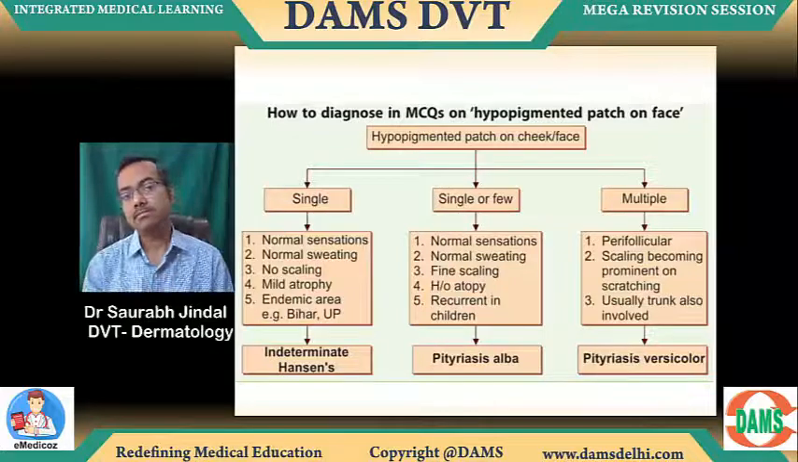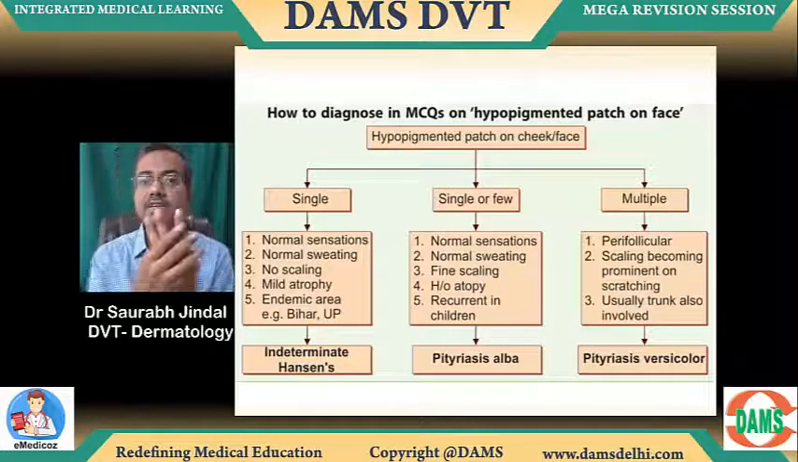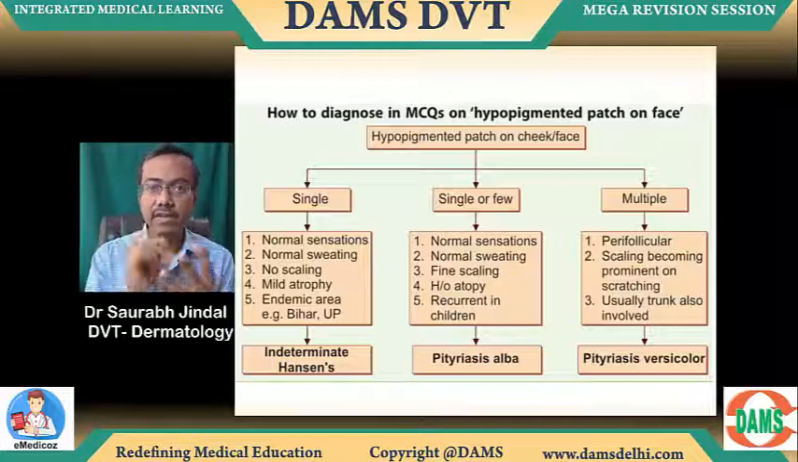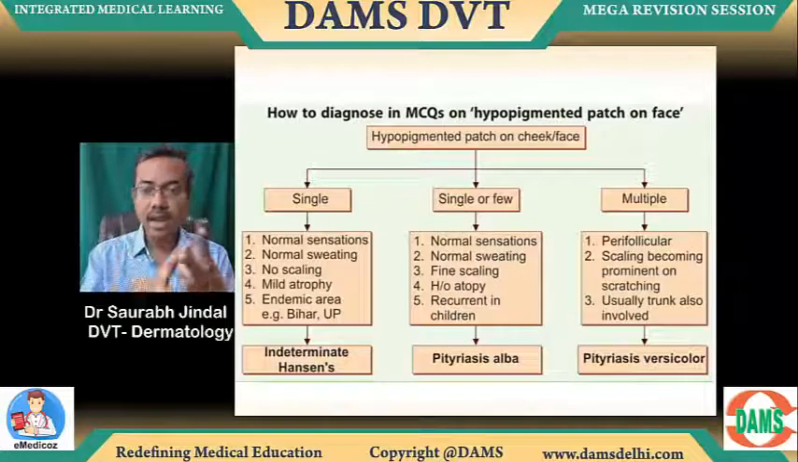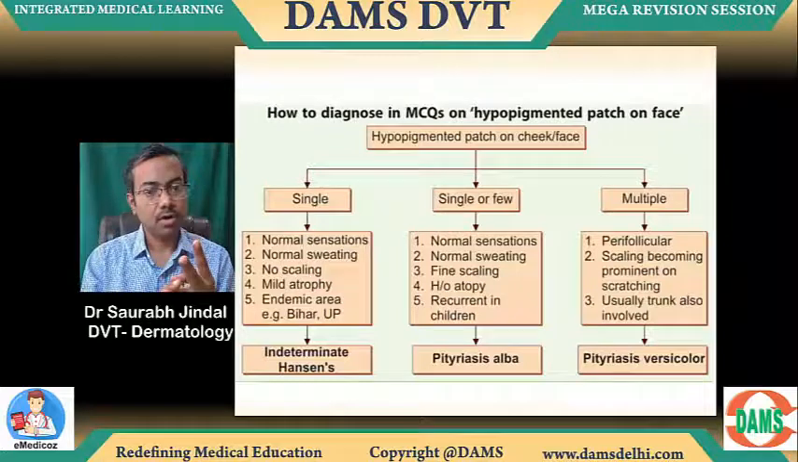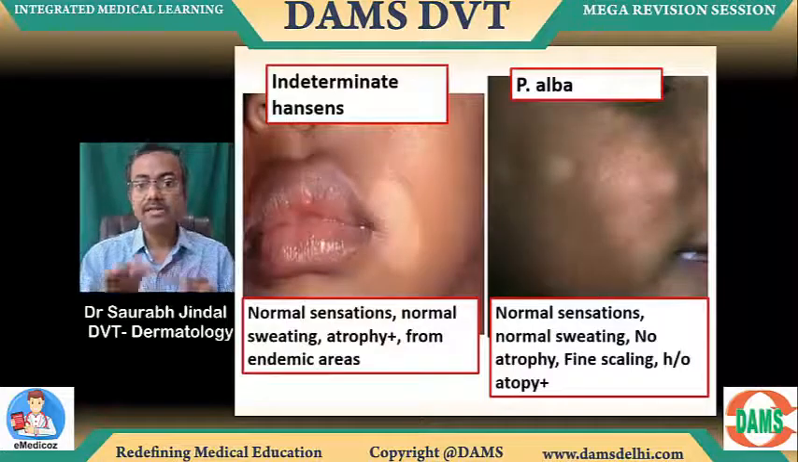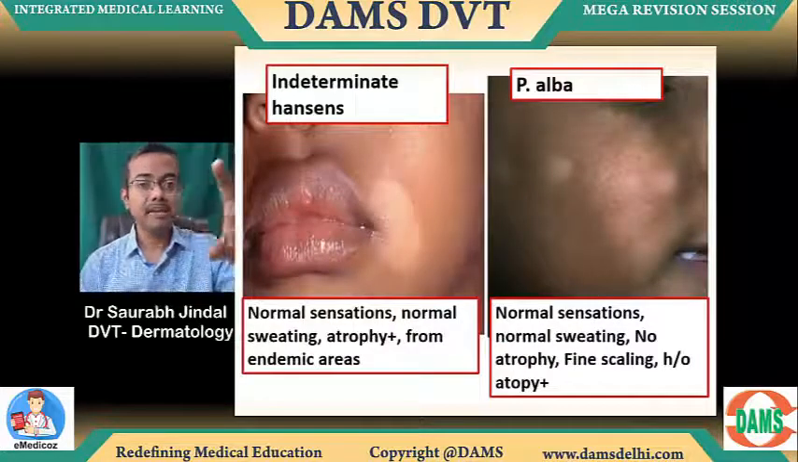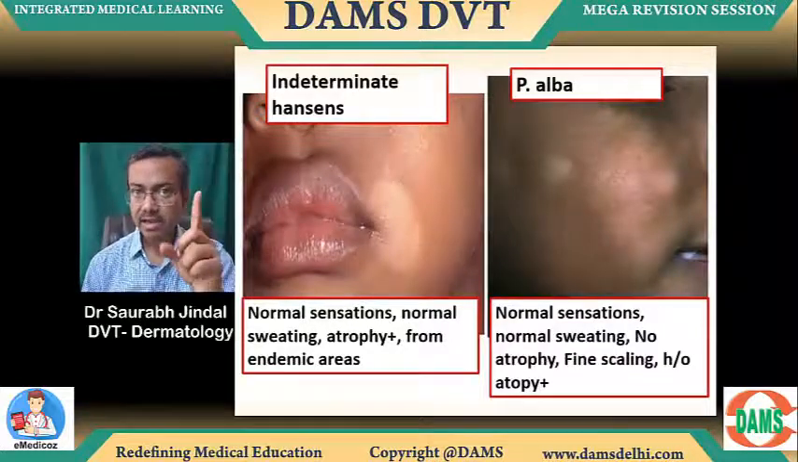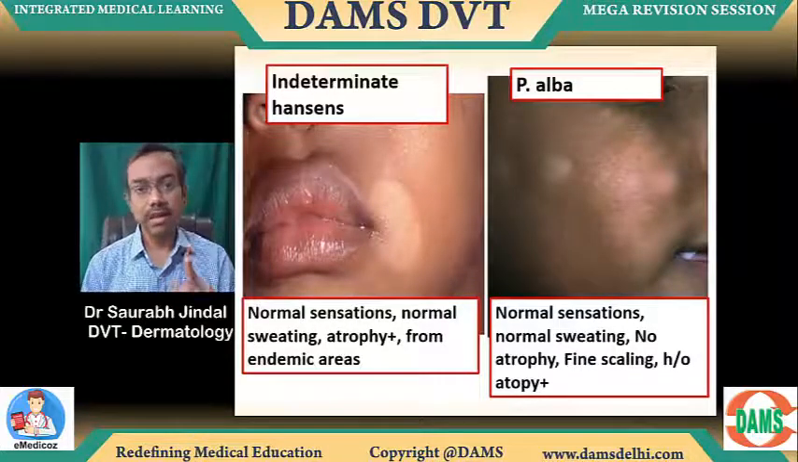Pityriasis versicolor. Okay, can you see how easy it becomes? Just 3 diseases have hypopigmentation on the face: indeterminate Hansen, alba, and versicolor. Got this clear? Look at this side by side dermatology. Indeterminate Hansen on the left side: single lesion, normal sensation, normal sweating, some atrophy.